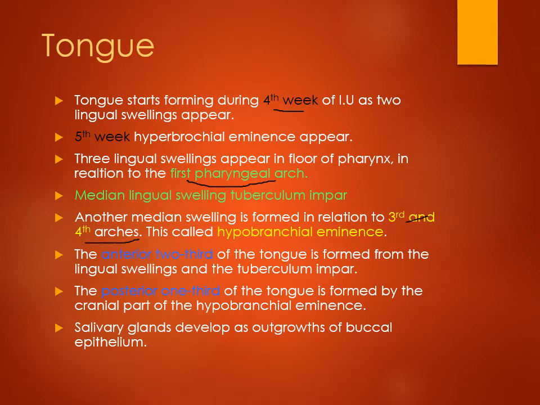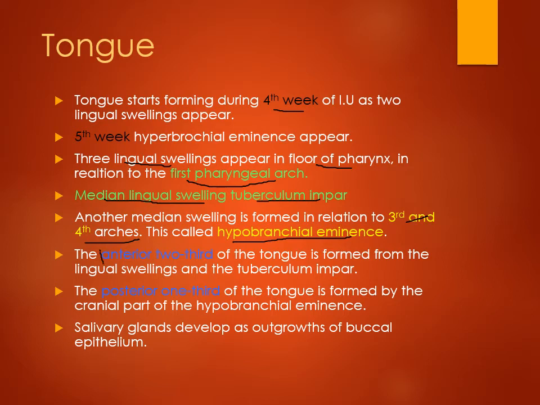So in the fourth week of development, two lingual swellings appear in the floor of the pharynx, which are in relation to the first pharyngeal arch. And a median lingual swelling also appears from the first pharyngeal arch, which is called the tuberculum impar. And from the third and fourth pharyngeal arches, there is another median swelling called the hypobranchial eminence, which develops during the fifth week. All these structures fuse in a particular sequence to form the proper tongue.